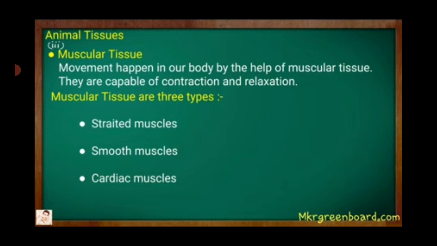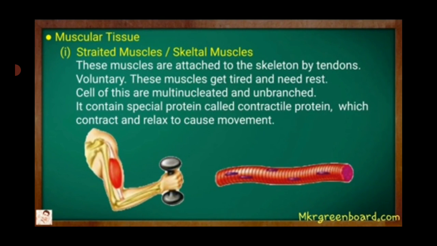Next animal tissue is muscular tissue. Movement happens in our body with the help of muscular tissue. They are capable of contraction and relaxation. So there are three types in this: striated muscles, smooth muscles and cardiac muscles. Striated muscles are skeletal muscles.